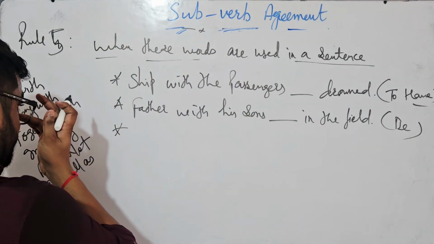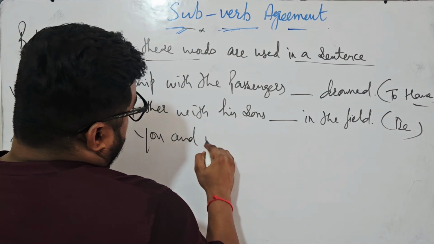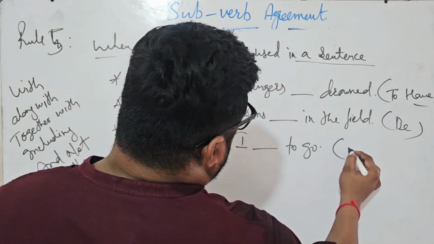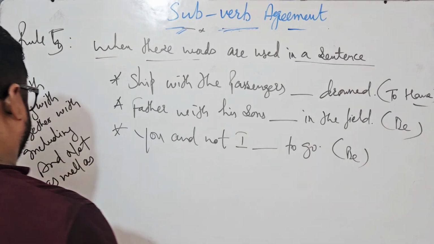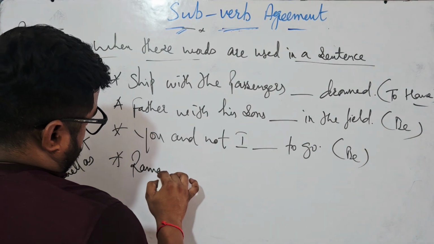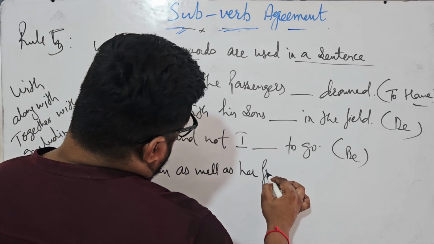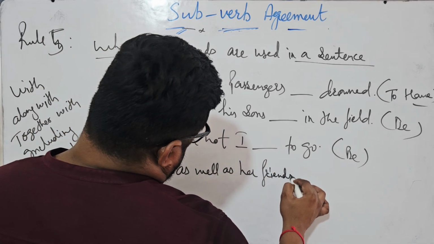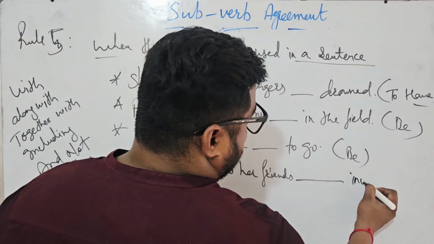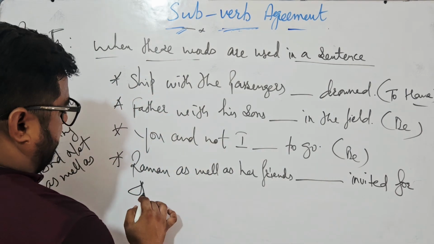If you know the answers, you can go with it. You and not I dash to go, again be family. Raman as well as her friends dash invited for the party.